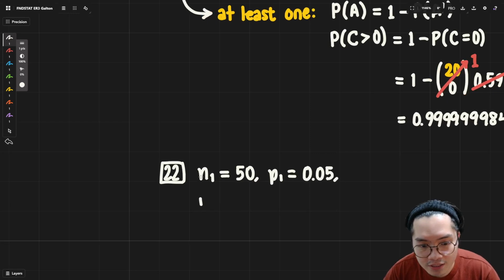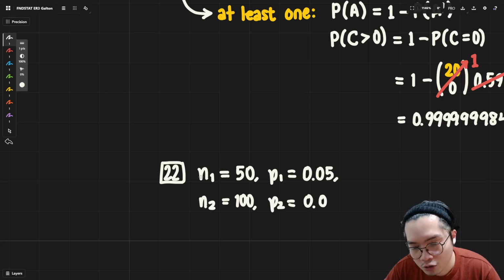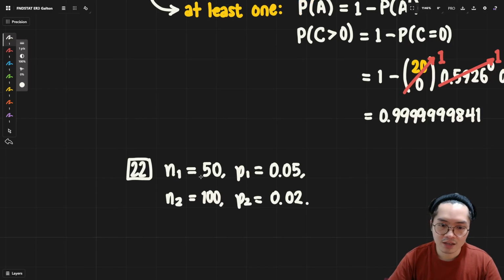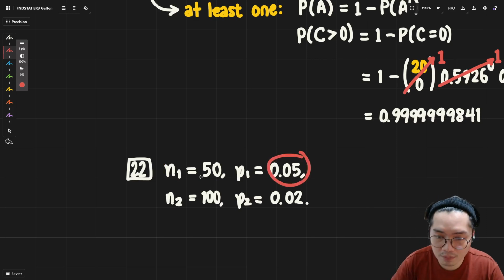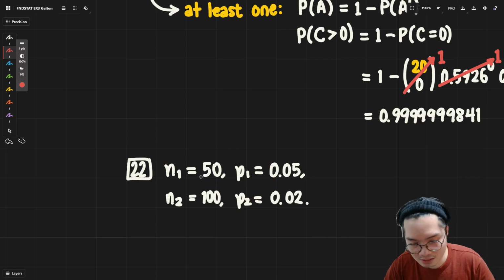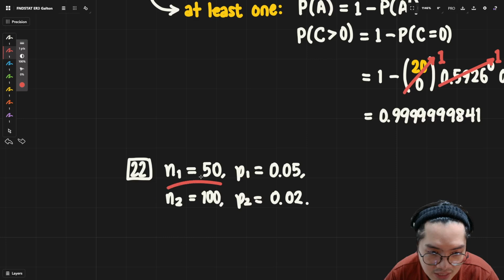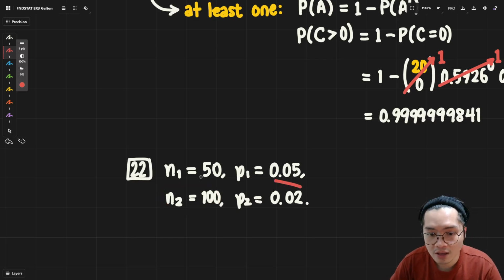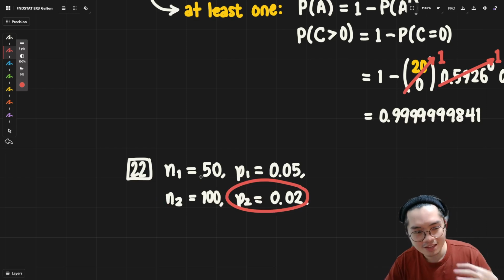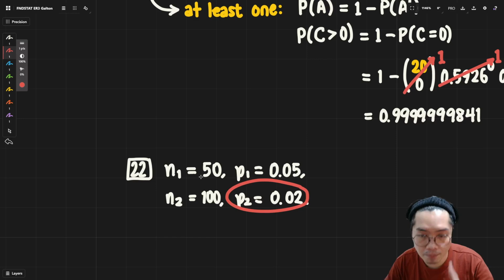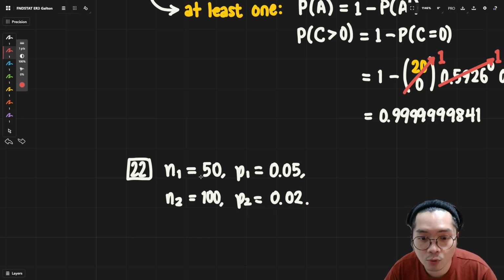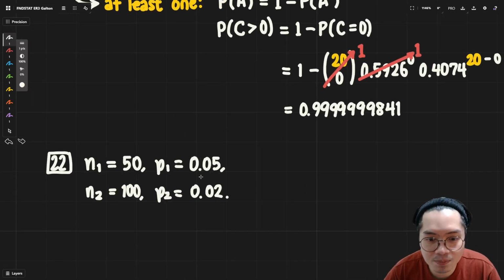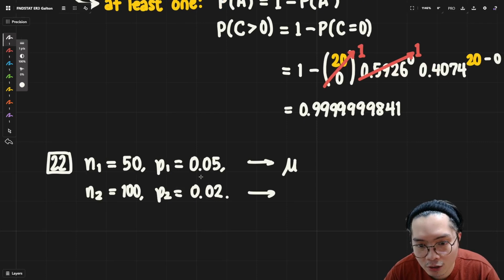On the other hand, we have another system, N2, which is 100 bulbs, which has a lower probability of burnout. Notice that in this case, the first has fewer bulbs, but each bulb has characteristically more risk. It's more risky as to burning out. But the trade-off now is that we will lower the chance of burning out, but we will use more bulbs. Just a quick expected value would give us a clue of what to answer.